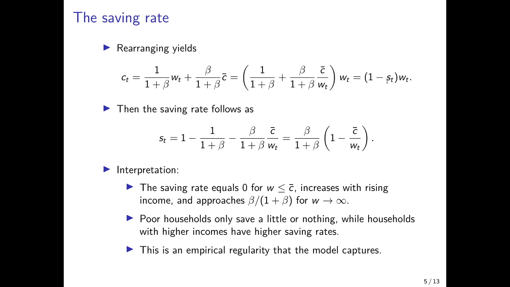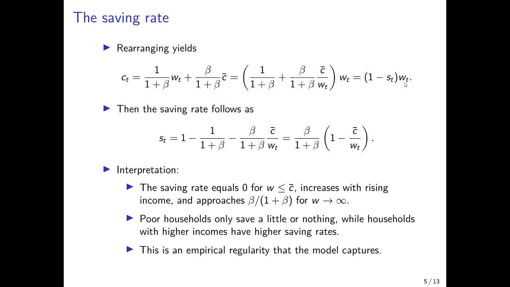Now, in this case, that's nothing else than 1 minus the saving rate at time t. Now, the saving rate depends on time because we have this expression here in the saving rate. The subsistence consumption level divided by the wage rate. So the saving rate is time dependent and will change over time. Particularly, it will change with the wage rate. And we will see that the saving rate becomes higher when the wage rate increases.